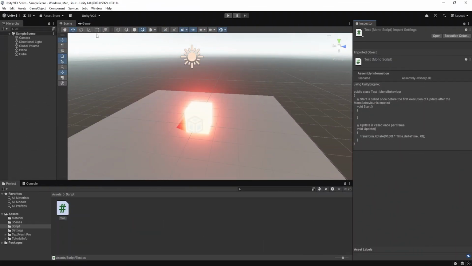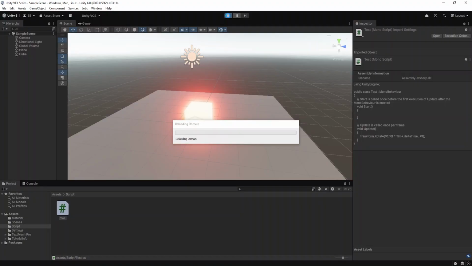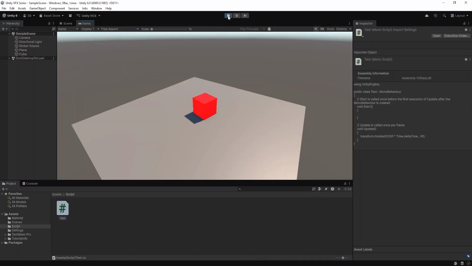So let's see what play mode is. Play mode is where we test our scene. When I press the play button, Unity starts running the scene. Anything that moves, updates, or runs in real time happens in play mode. And remember this: when you stop play mode, any changes you made during play mode are not saved.